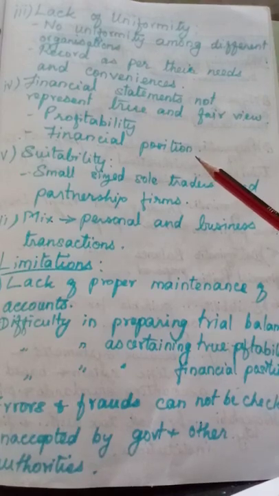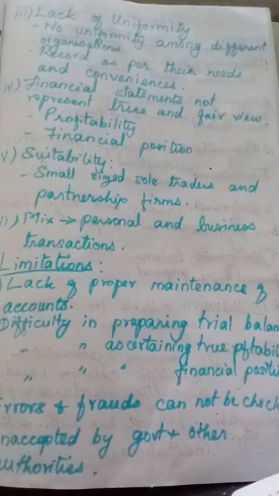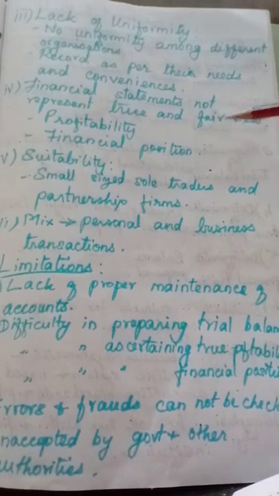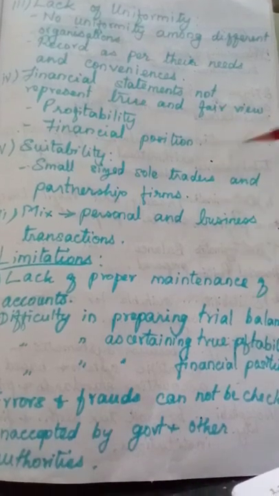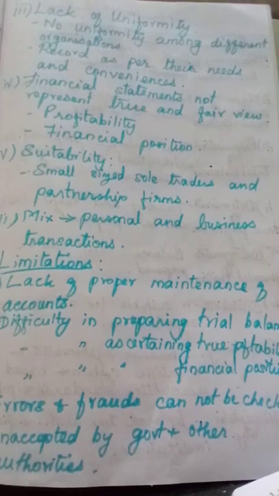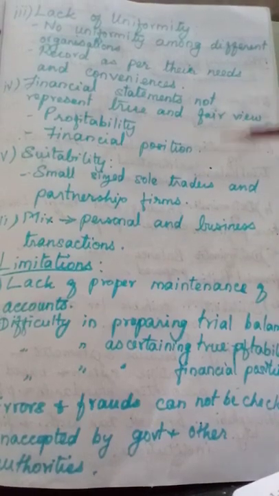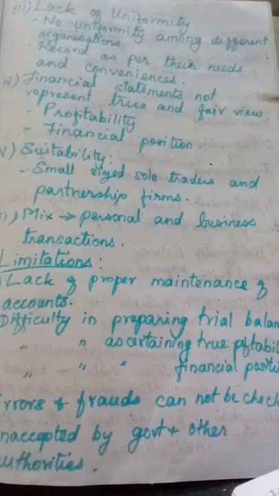So here the financial position cannot be ascertained, because to write the balance sheet we need the assets and liabilities. But here the assets and liabilities are only the estimates. It may not be accurate, because depreciation we never find out, and we never calculate, and we never enter in the books of accounts. So it may not be true and correct. So both the profitability and financial position of the business concerned cannot be ascertained accurately.